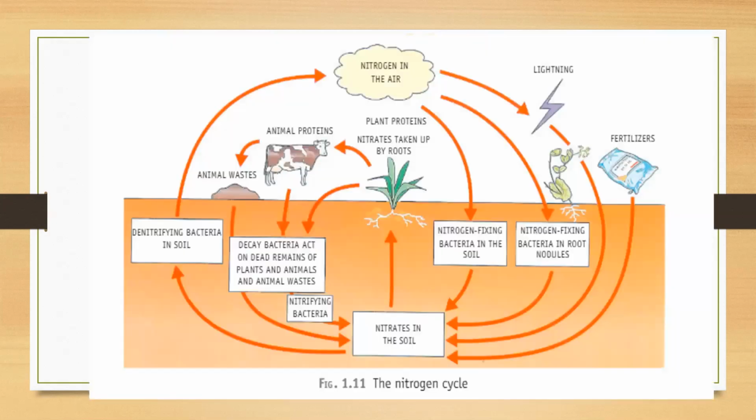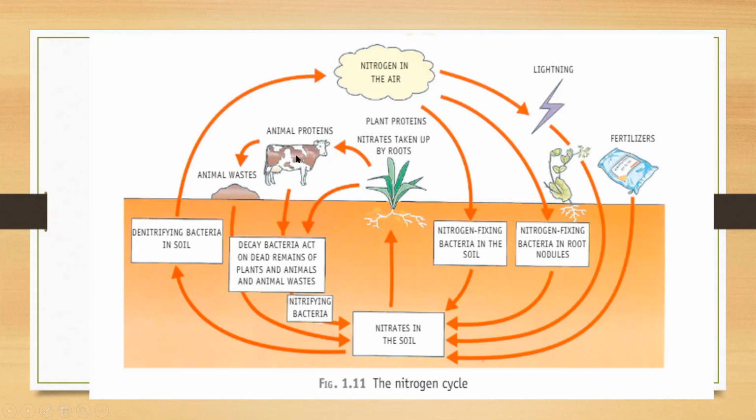Now let us see in this diagram. So in this diagram, you can see nitrogen which is present in the air. Because of the lightning, nitrogen fixation takes place, or it can also take place by nitrogen fixing bacteria which are present in the soil. Or another way is by adding fertilizers to the soil, nitrogen is given to the soil. So this is how soil can get its nitrates. Now these nitrates are absorbed by plants and converted into plant proteins. Now, these plant proteins are transferred to the animals.